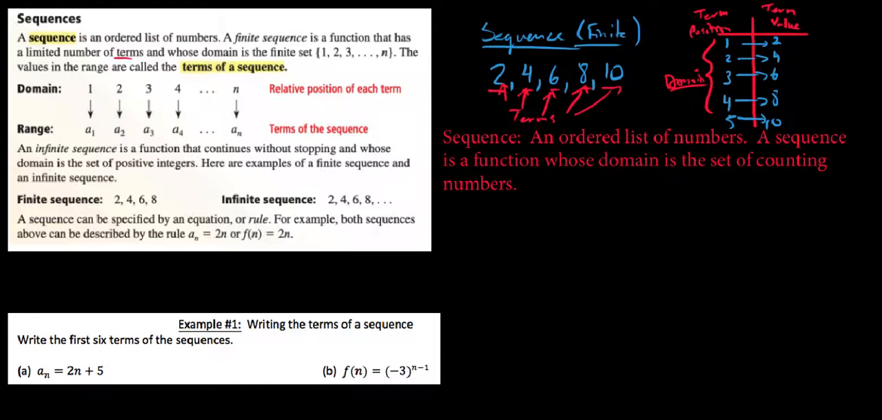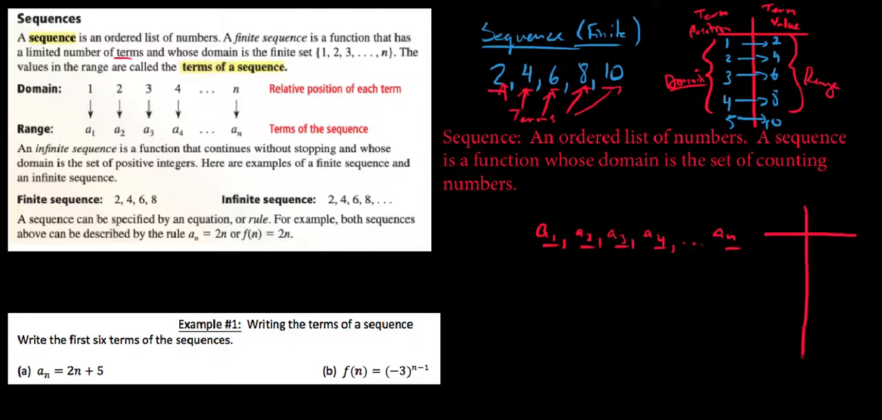Our domain values represent position, and our range values here are going to represent the term value. So generally speaking, you're going to see us represent some sort of a sequence as something where we have these a's or b's or c's. We say a1, a2, a3, a4, all the way out to maybe the nth term here. But these would be the term values, and these little subscripts indicate their positions within the sequence.